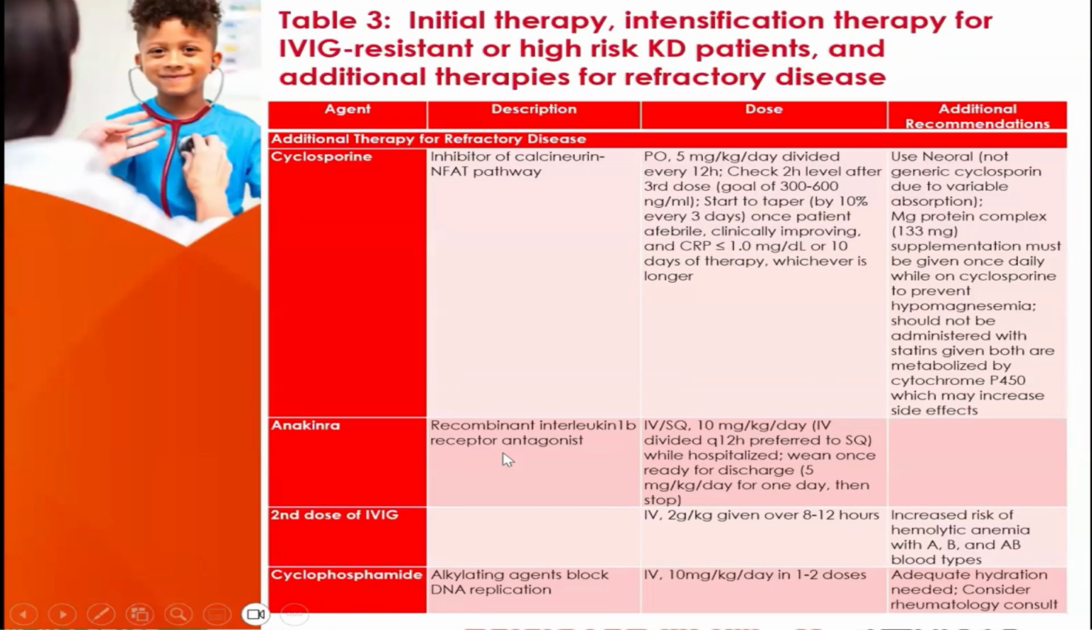Other therapies that we have considered: cyclosporin. This one is more common in the Japan cohort, and we advocate that you use the Neoral, not the generic variation, because there is a problem with absorption with other agents. We give you some guidance on how to give the medication. Anakinra is another therapy that has been used. And then some centers will still use second dose IVIG, and very rarely some centers will use cyclophosphamide.